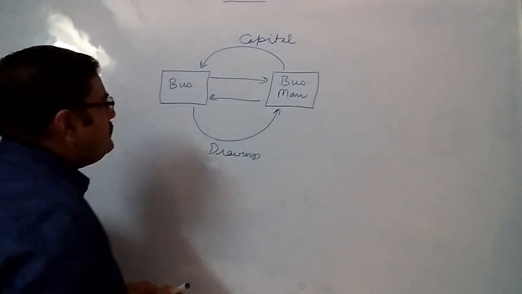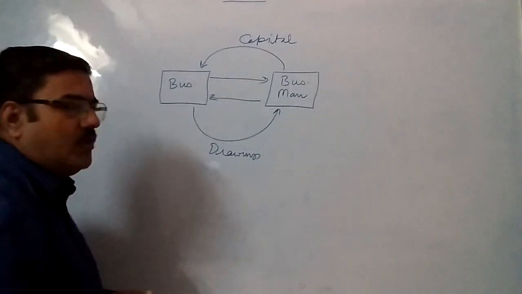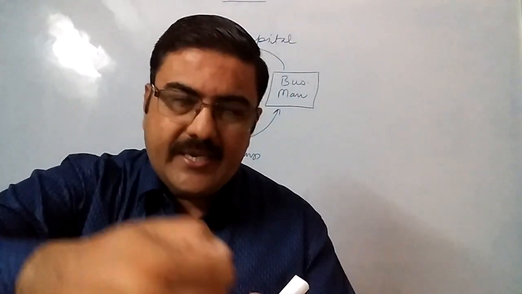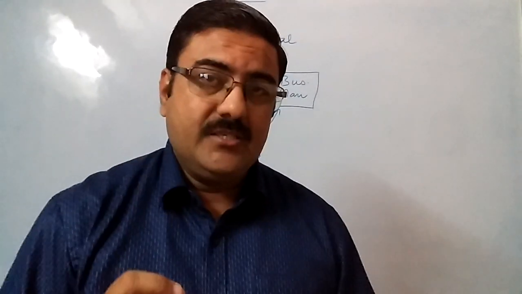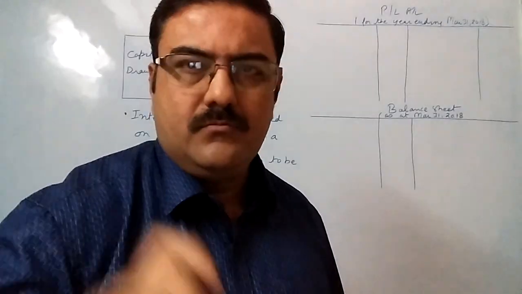My question now, if we talk about interest on capital, for the business, is it an income or an expense? It seems to be an expense. But when we talk about interest on drawings, this is something which the business is taking from the businessman. So from the business's point of view, this interest on drawings will be considered to be an income. Now, how the accounting treatment of it will be done in the final account, let us have the further discussion.